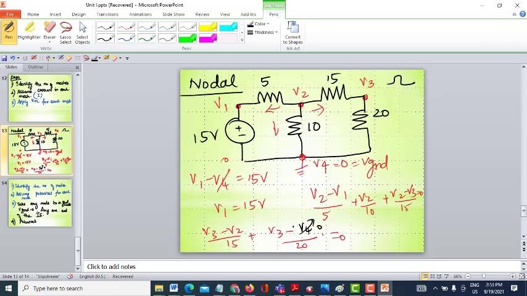If I rearrange and solve these equations, I will get the potentials V2 and V3, and that is how you will be finding out the potential. These are the steps involved in finding out the voltage as well as the current by using node and mesh analysis.